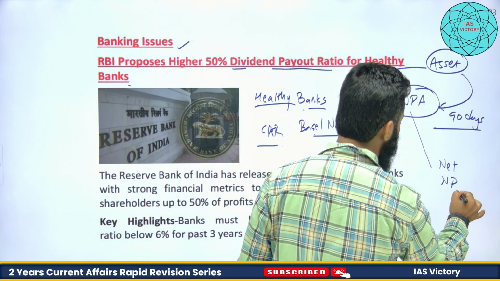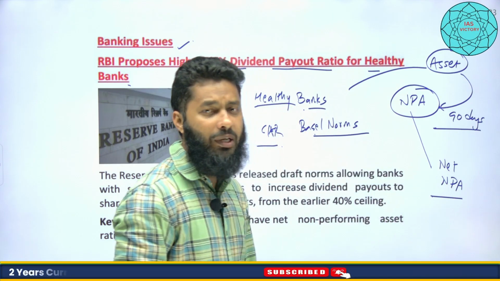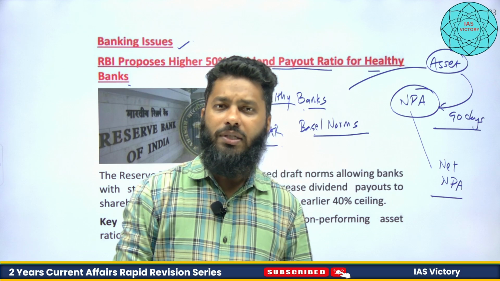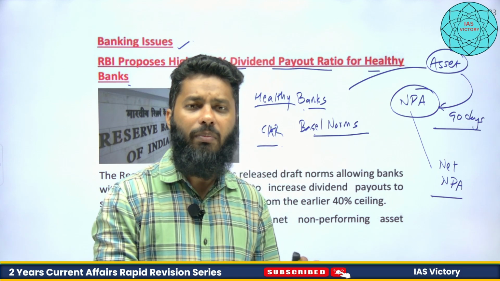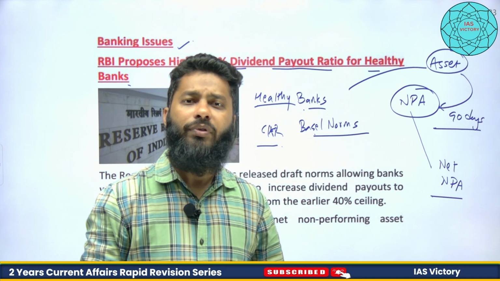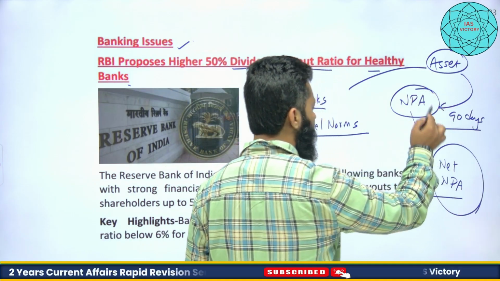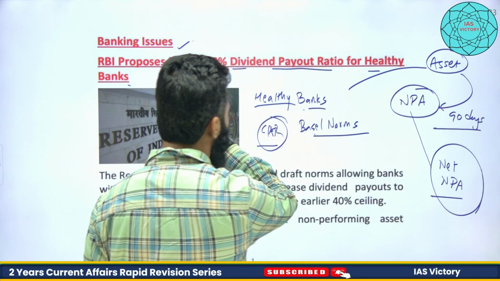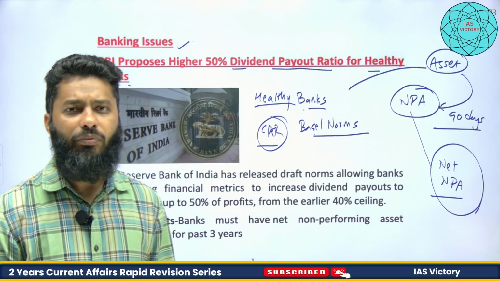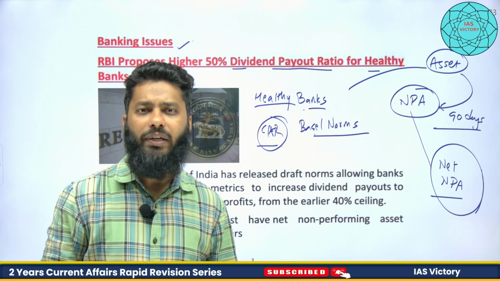So net NPA and gross NPA. What is net NPA? From gross NPA, if we subtract that particular amount which has already been provisioned by the bank, then it is known as net NPA. So this is also one of the indicators. CAR, capital adequacy ratio, is also one indicator through which we analyze the financial health of the bank.